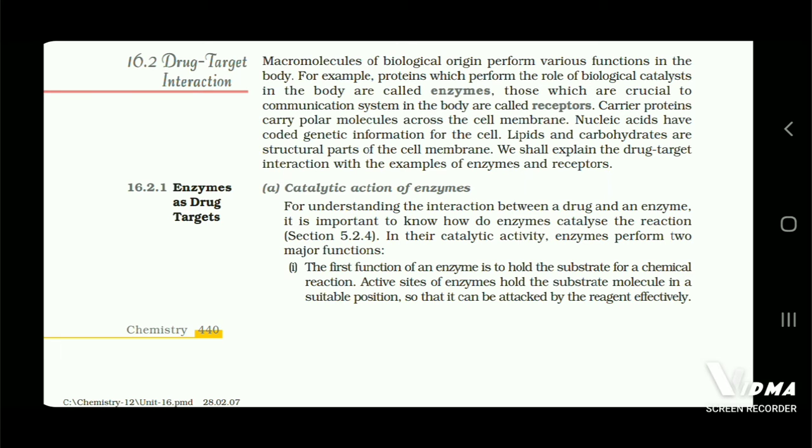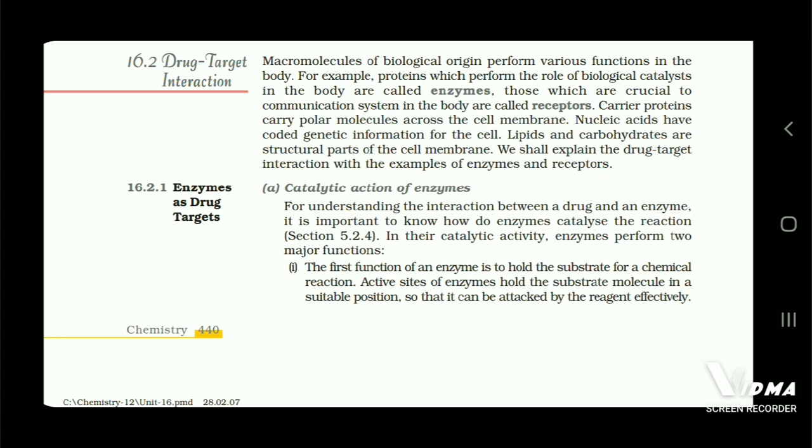Carrier proteins carry polar molecules across the cell membrane. Nucleic acids have coded genetic information for the cell. Lipids and carbohydrates are structural parts of the cell membrane. We shall explain the drug target interaction with the examples of enzymes and receptors.